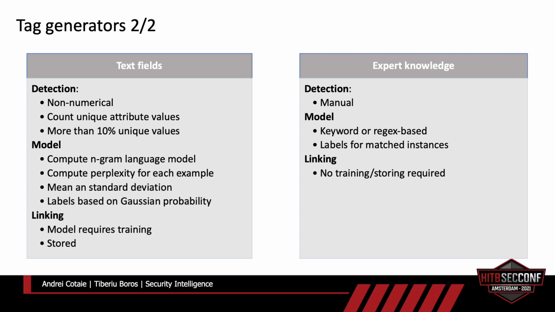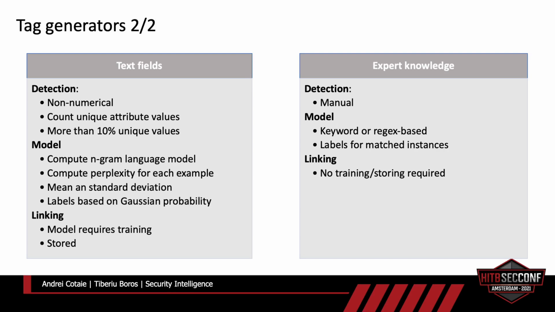In order to label this type of attribute, we compute something which is called a language model. Language models are really common in natural language processing. You can build them at character level, so you can have windows of 3 to 5 characters, or you can do some simple tokenization, remove all the special characters and split over spaces. In that case, usually the size of the n-grams is smaller. It's not 3 to 5 like the characters. You go to 2 to 3, 2 to 4 or something like that.